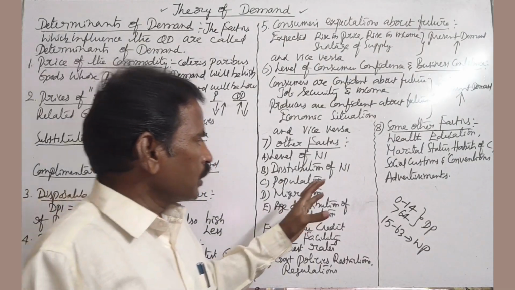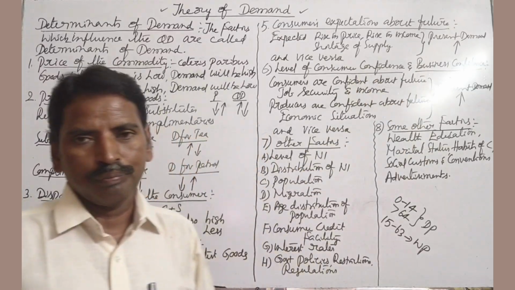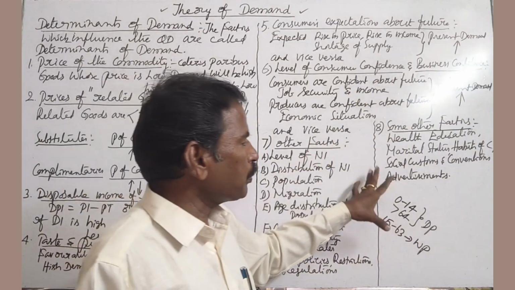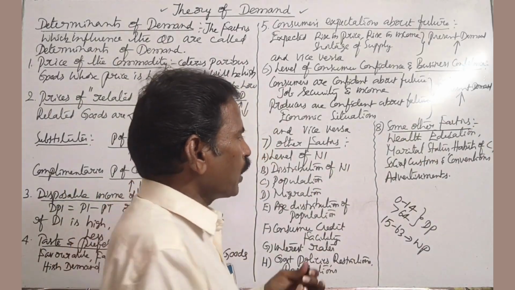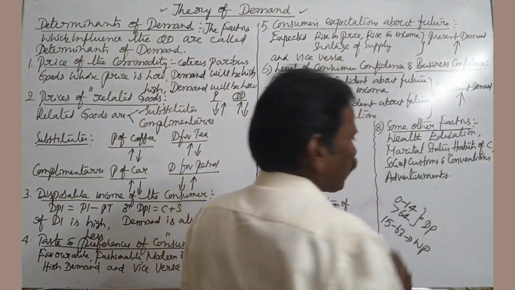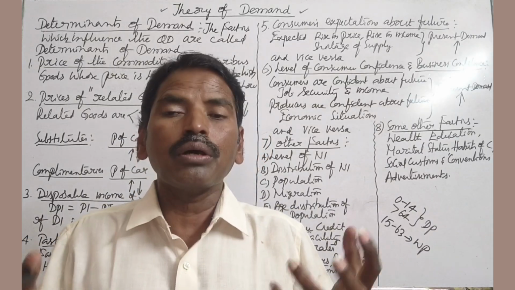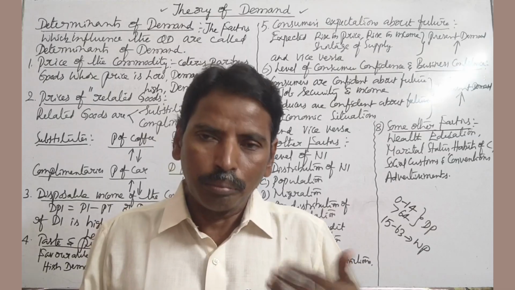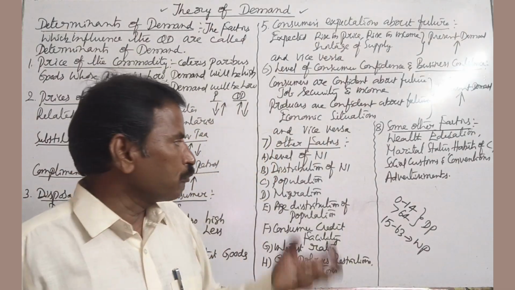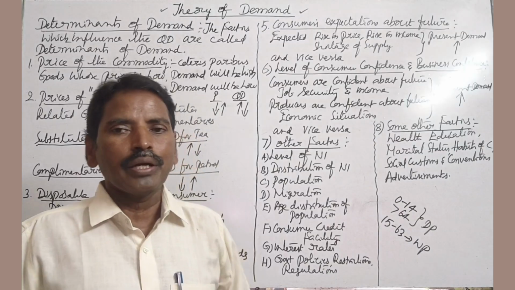Demand also depends upon some other factors. Some other factors are wealth. Wealth means stock of assets: lands, buildings, shares in companies, money, etc. If wealth is more, demand is more. If wealth is less, demand is less.